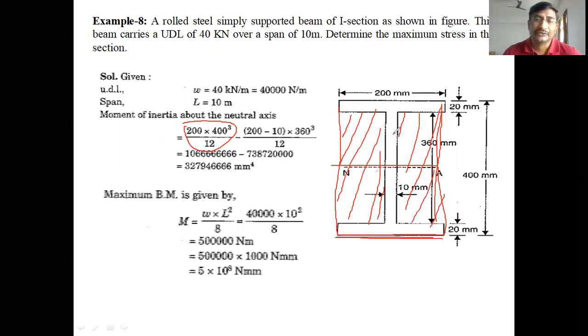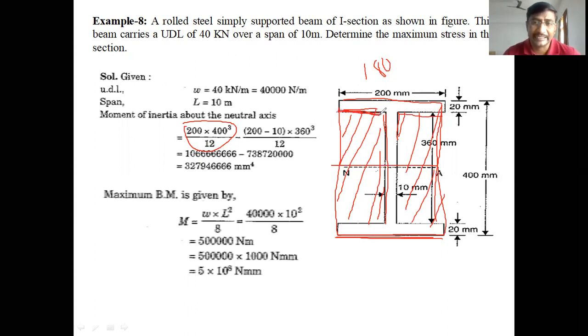So what is the breadth and height of these areas? The total breadth is 200 mm. From that breadth, we subtract the 10 mm thickness of the web, then we get 180 mm. On both sides, 180 by 2, it is 90 mm and also 90 mm.